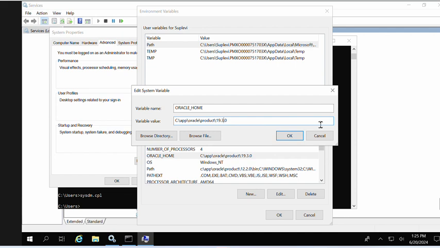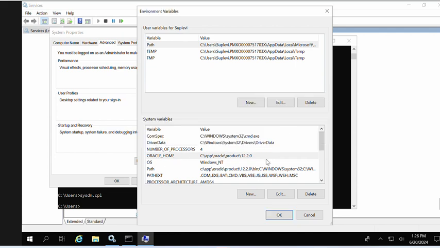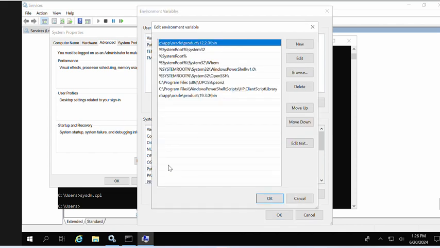because I have done the database installation of 19c also on that machine, so it has modified the variable value for Oracle Home. I'll correct it so that it can work with 12c, 12.2.0. Now Oracle Home has been changed, and now the path has to be corrected.